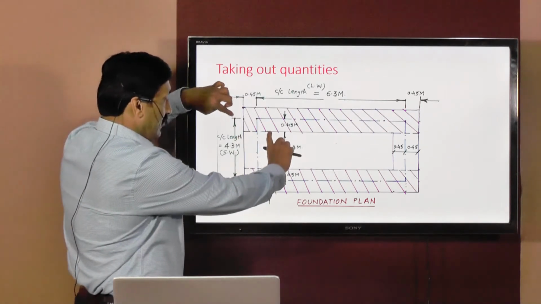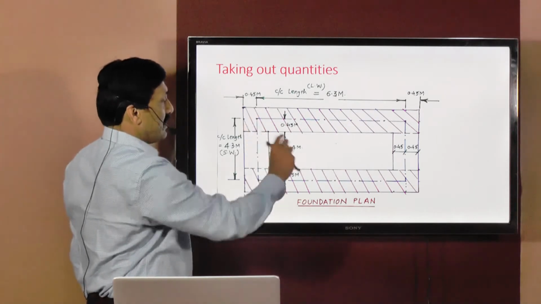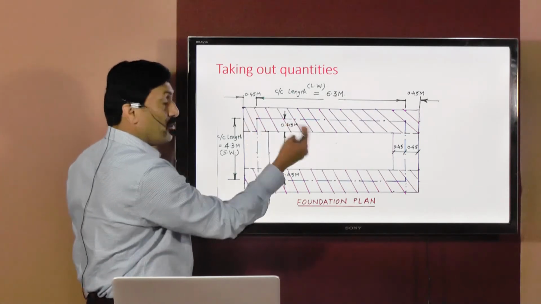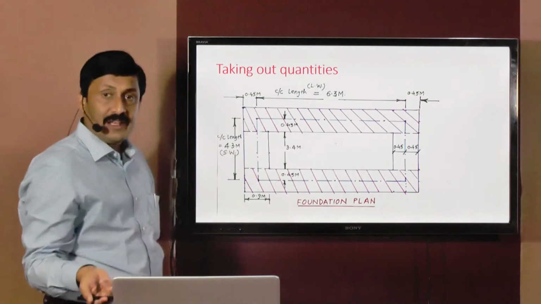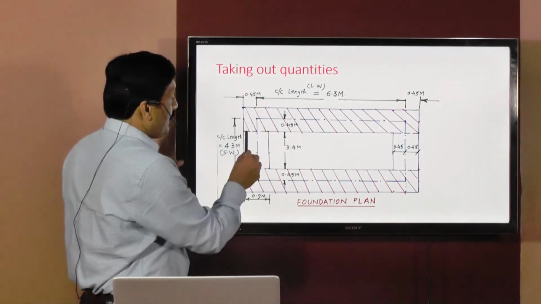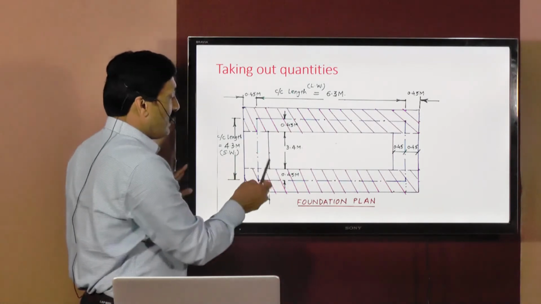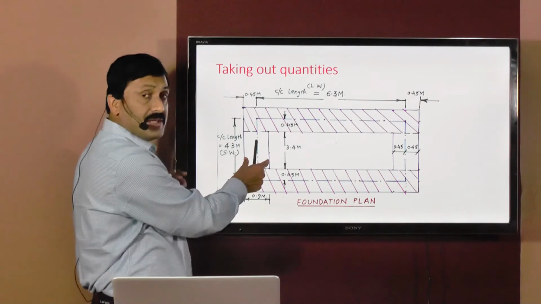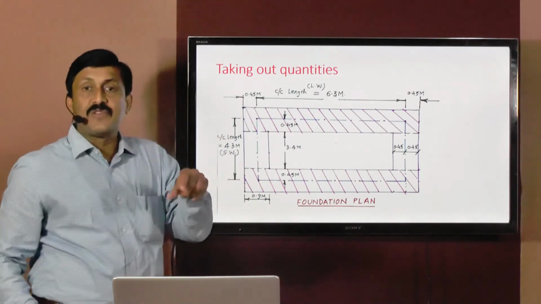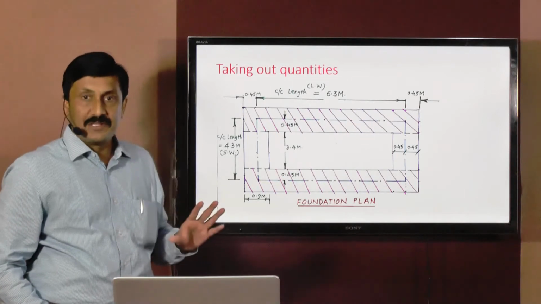So effective length of this particular wall will be equal to 4.3 minus 0.45 into 2, that is minus 0.9, we get 3.4 meters. So only for this portion, length will be equal to 3.4 meters, width will be equal to 0.9 meters, and depth of excavation will not change. It will be same, that is 0.65 meters.